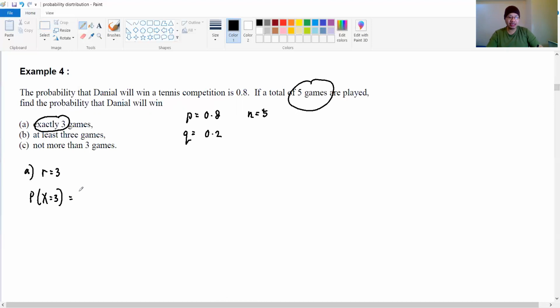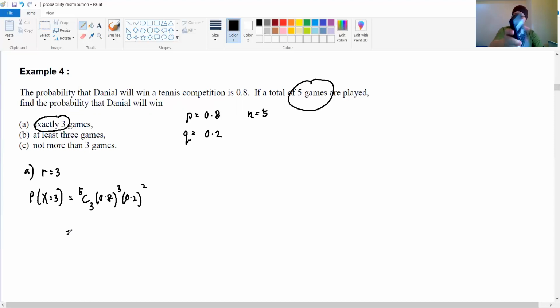We just substitute everything: N is 5, 5C3, 0.8 to the power 3, 0.2 to the power 5 minus 3, which is 2. Then you compute and get the answer.